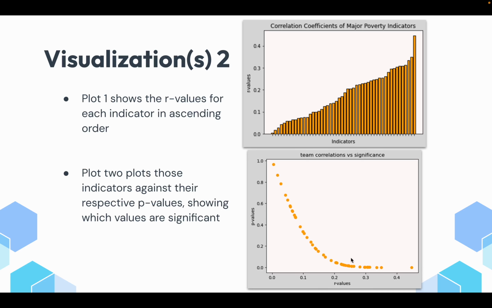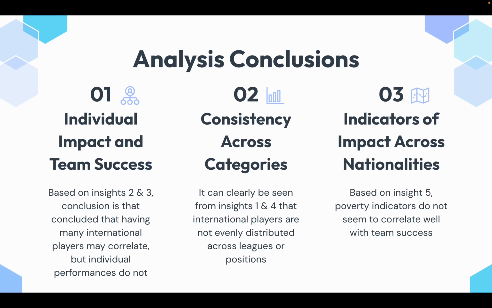Here I've graphed out using Matplotlib the correlation coefficients of major poverty indicators. So we can see that the largest one here, which was this outlier, is only 0.44, which is not a super strong correlation. About half of the p-values for these were bunched under 0.05, but considering that it was only half of the poverty indicators and some of those were just controls, I don't think we can say that there's a super significant correlation here.